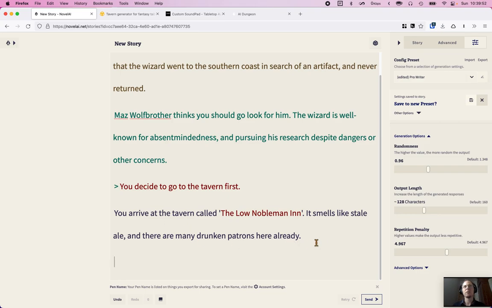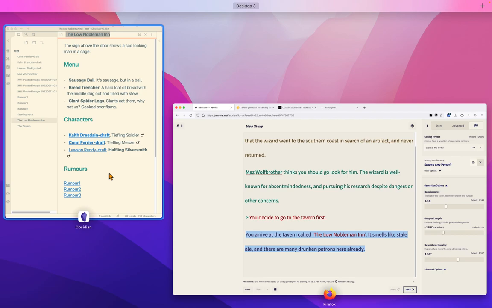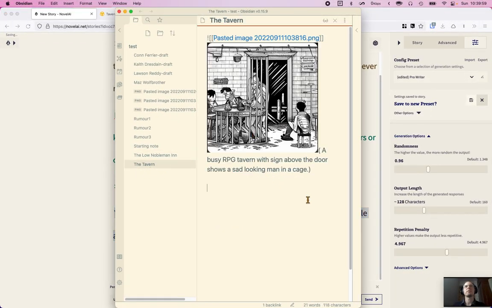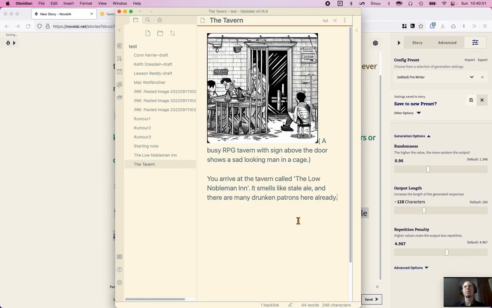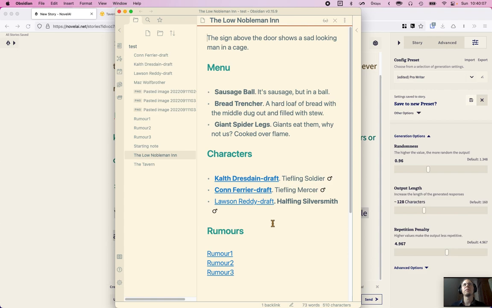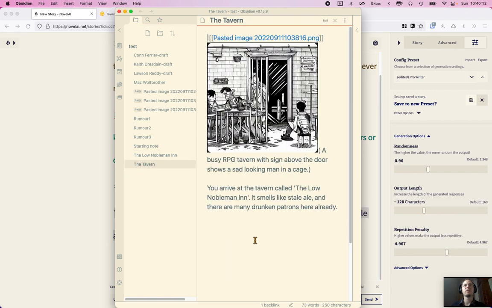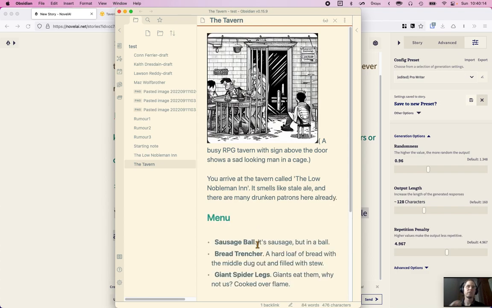So we go back here and tavern. And we can put this in here.